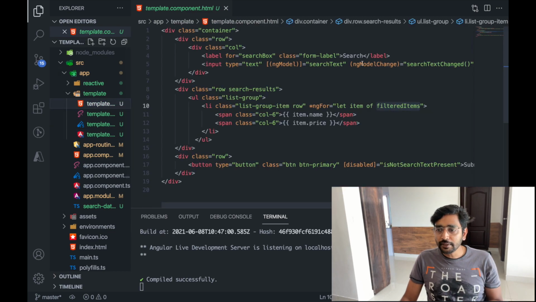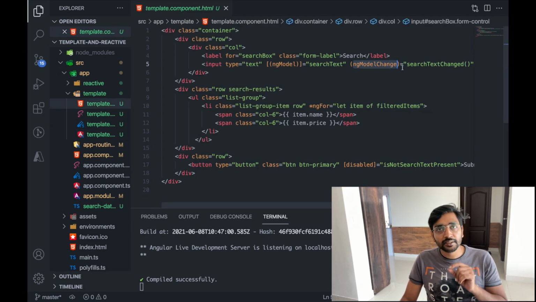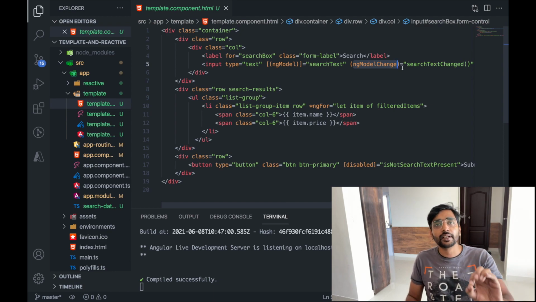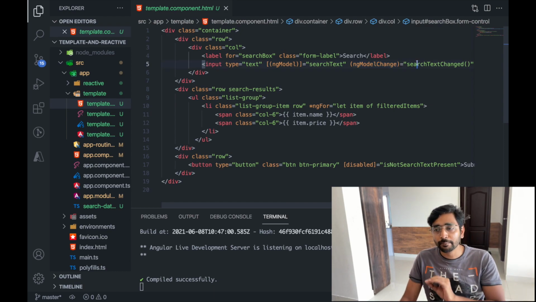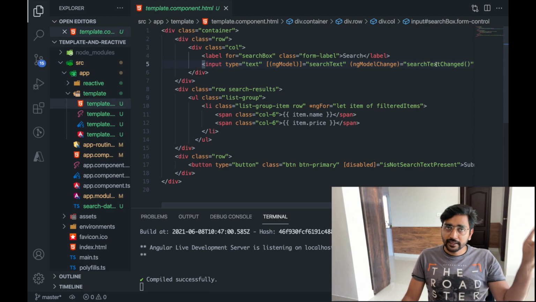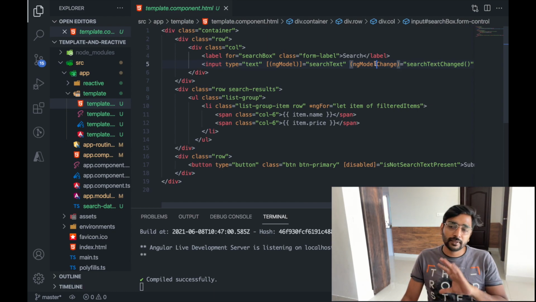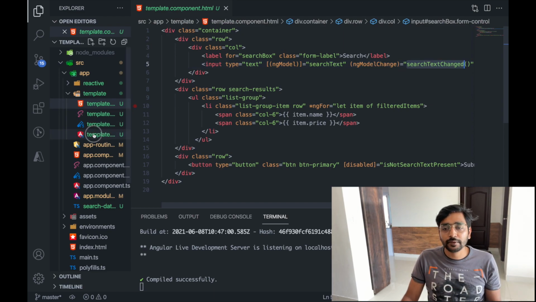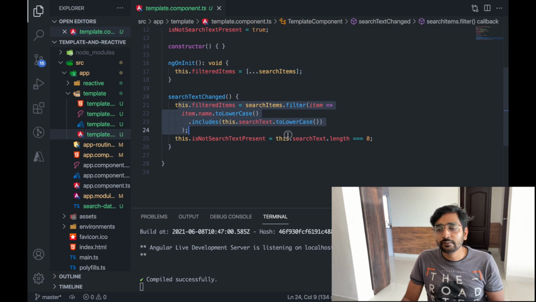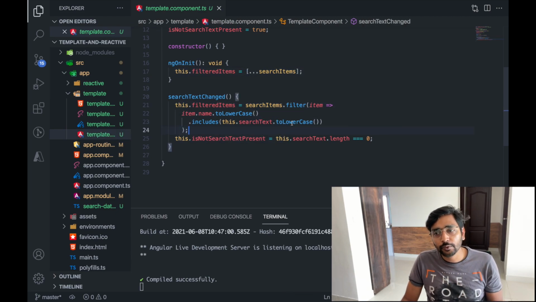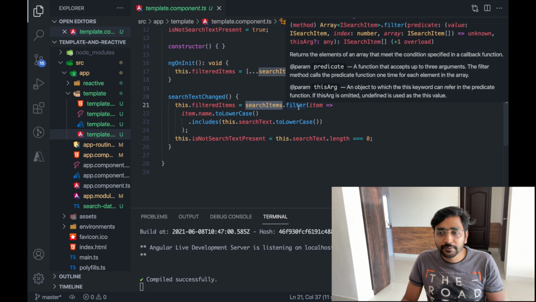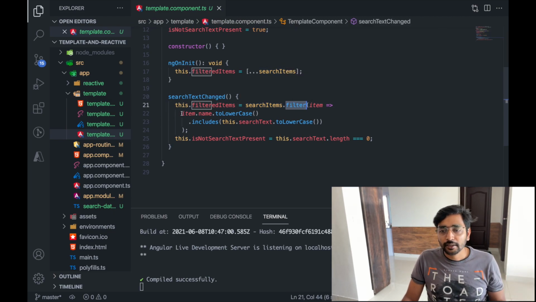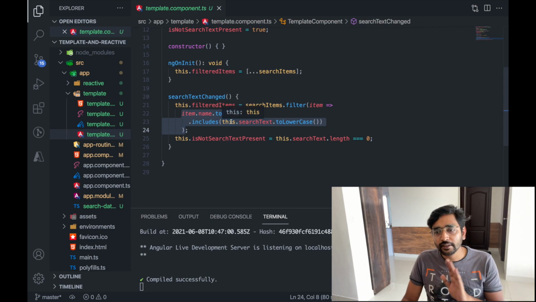Now in template driven model, the second thing which I am using is ngModelChange. As I was explaining, there are events which are to be fired from the template. In this case, the text change event is fired, where we are encapsulating the text change event with ngModel from Angular. So whenever the ngModel value is changed, this search should be fired. And in this one we just wrote a small piece of code which goes through all search items and filters out data based on the condition I have provided in the arrow function.